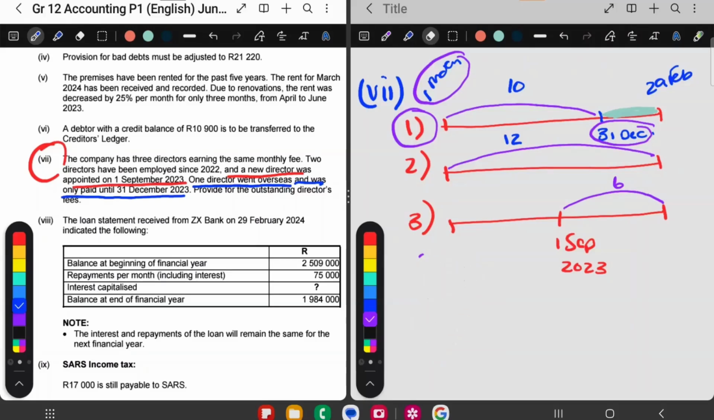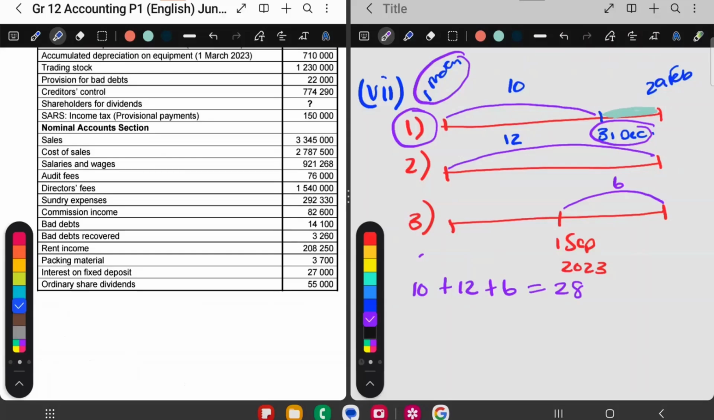So now we're going to work out, in total, how many payments did we make? We made 10 payments for director 1. We made 12 payments for director 2. We made 6 payments for director 3. And this gives me a total amount of payments. I get 28 payments. So that means when I go back to this table, do you see that this fee is over here, these fees over here? The fees there is for 28 payments. So I'm going to write down this amount was for 28 payments. So I'm going to divide that by 28 because I want to see how much is one payment.